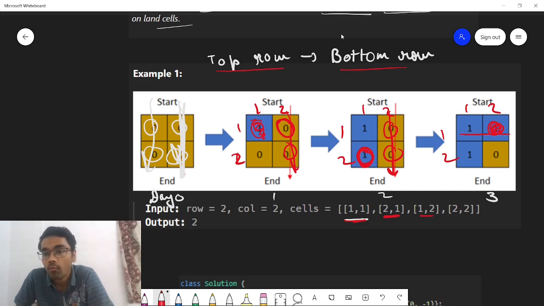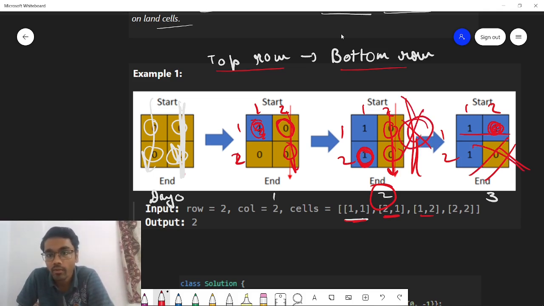So what is the last possible day where we were able to cross from the top row to the bottom row? This was day 2, because after this it is not possible to go from the top row to the bottom row. This was the last day where it was possible, so we would be returning 2, and that's why the output is 2. So this is the problem statement.